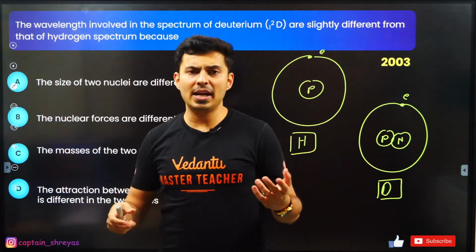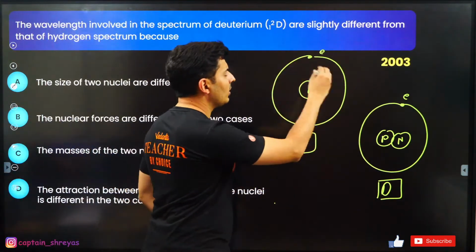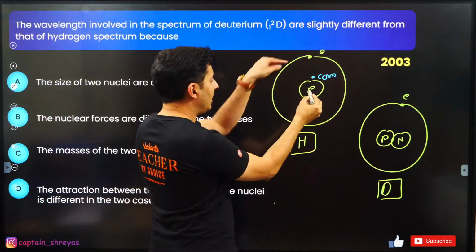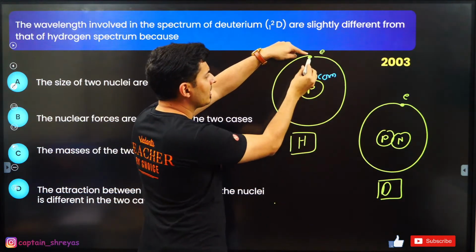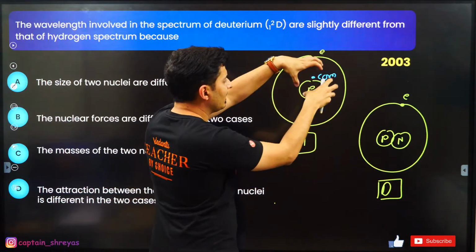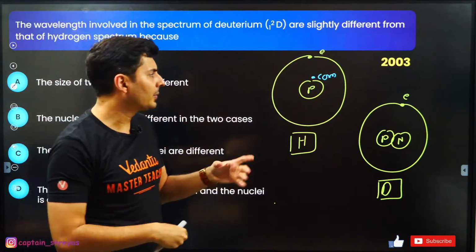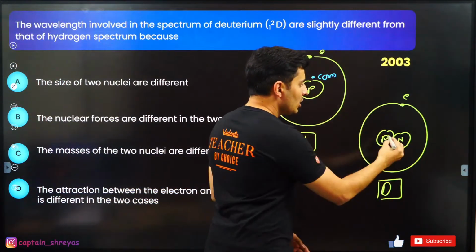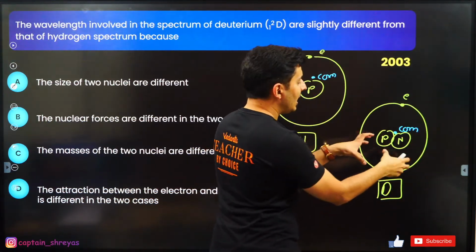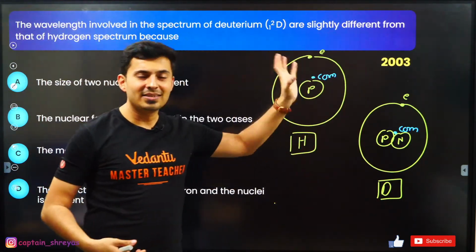The concept behind this is that whenever an electron revolves around a proton, they actually revolve around the common center of mass. Right now, because there is one proton and one electron, the center of mass is very close to the proton, and they revolve such that even the proton shakes and the electron also shakes. That effect is usually neglected. When there is a proton and a neutron, you will see the center of mass will come even closer, and then the shaky behavior changes a little bit. The electron's radius, orbits, etc. also